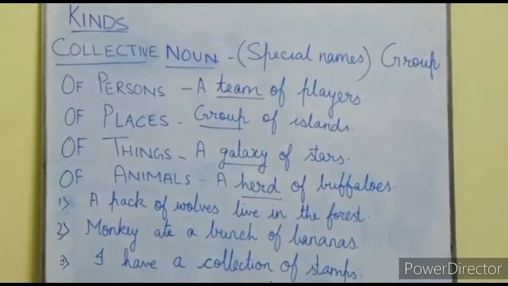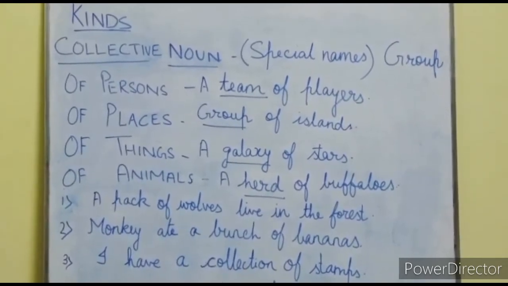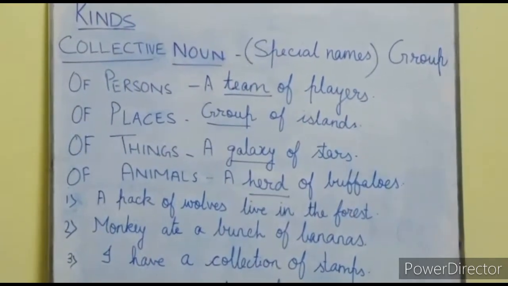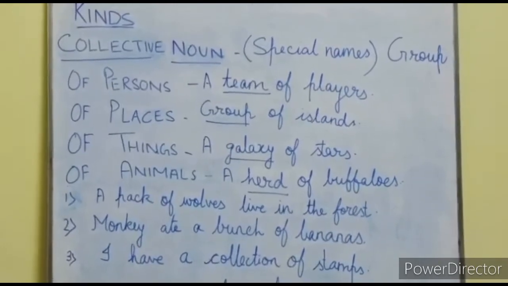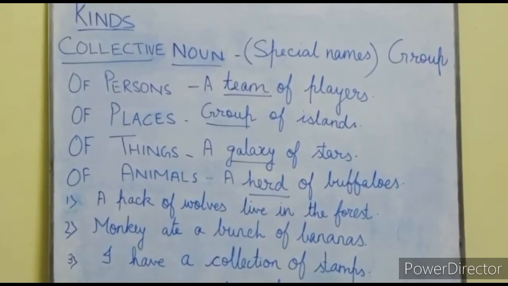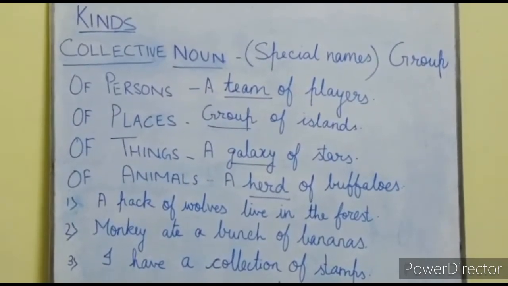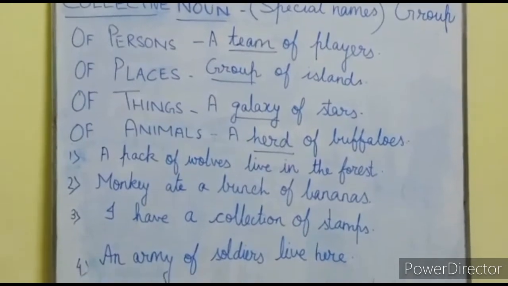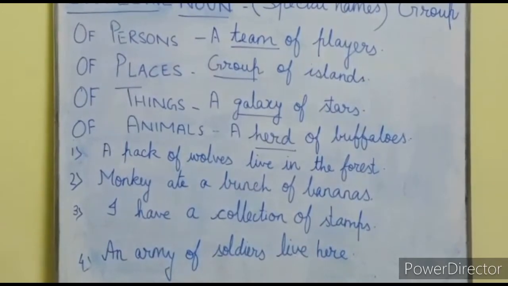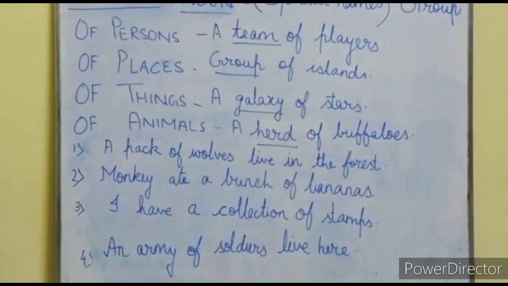Group of places like groups of islands. So group, collective noun. A galaxy of stars, galaxy, collective noun. A herd of buffaloes, herd, collective noun. So in all the four things, that is persons, places, things or animals, you can see that a special name is given for collective noun. Now see the sentences. The first one, a pack of wolves live in the forest. So here the collective noun is pack. It refers to group of wolves.